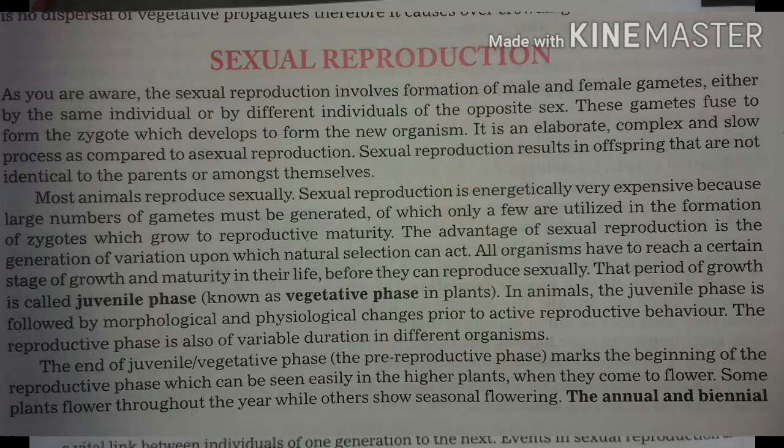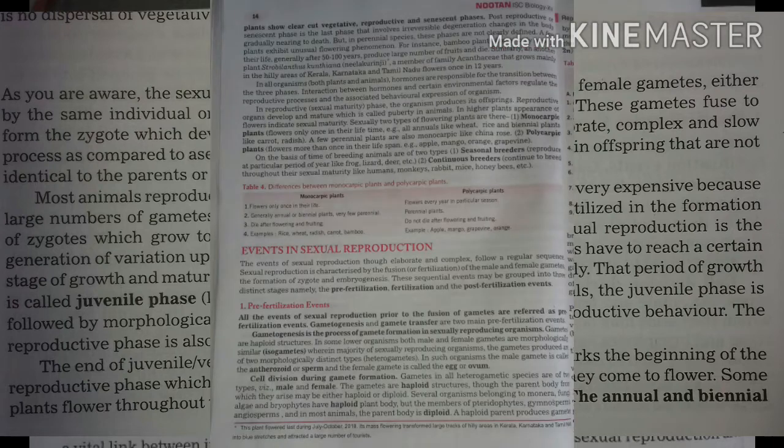The second one is the reproductive phase. The reproductive organs develop and undergo maturation during this period. The organism reproduces progeny during this phase. The onset of sexual maturity is termed puberty in human beings. The appearance of flowers indicates sexual maturity in higher plants. Sexually, there are two types of flowering plants, monocarpic and polycarpic.